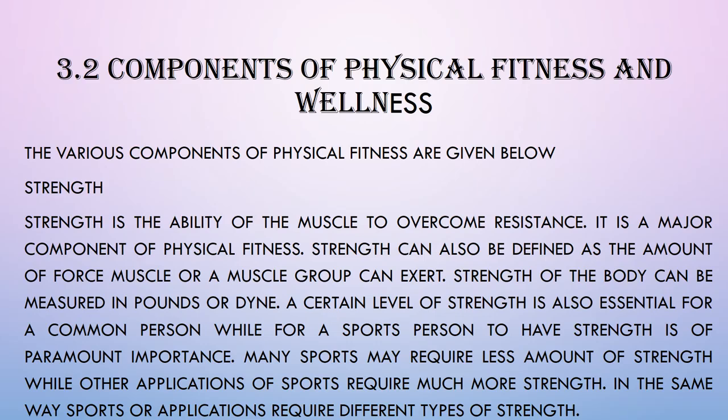A certain level of strength is also essential for a common person, while for a sports person to have strength is of paramount importance. So when we talk about a common person, for example, we take a very basic example: when you go to the market and you bring that 5 kg or 10 kg atta packet, right? So that particular strength is actually needed by a common person also who is not into games and sports. There are several activities in a daily routine where you need to perform different activities. For example, carrying your own bags, strength of your shoulders or your hands.